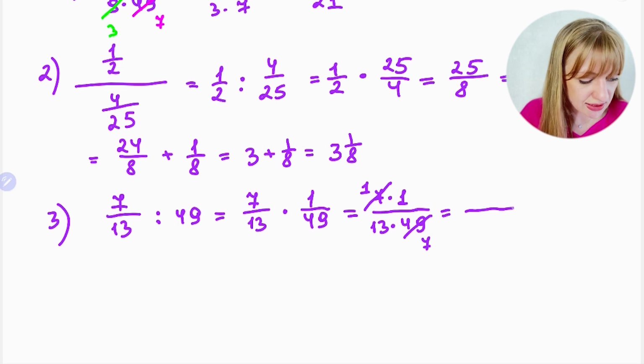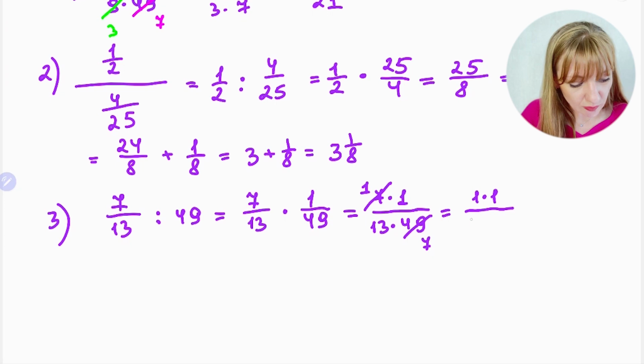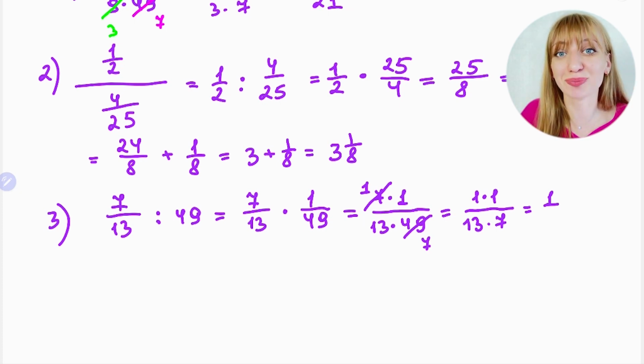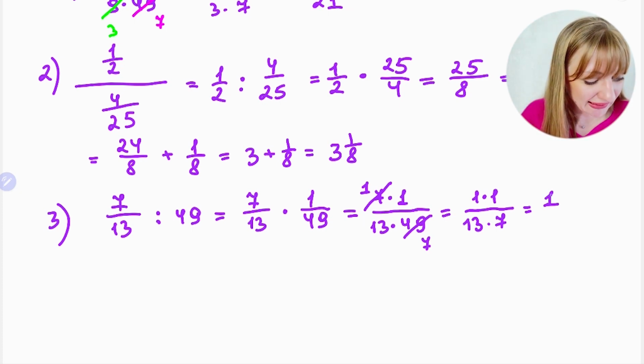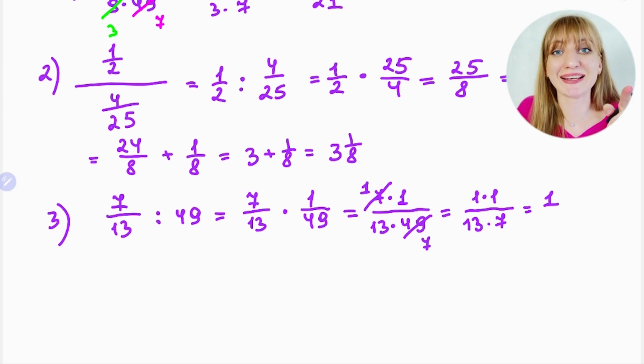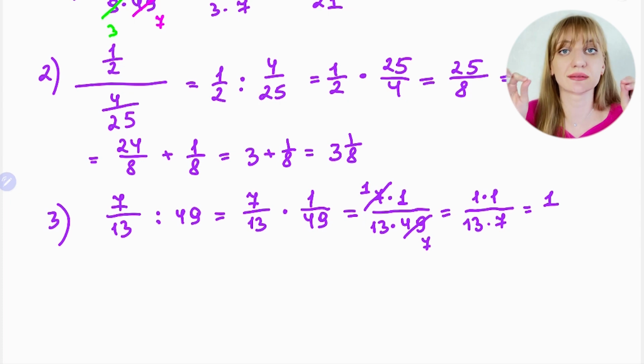Then you see that in the numerator you have just 1 times 1, and in the denominator you have 13 times 7. And 1 times 1 is 1, this is also important. And then you have 13 times 7. How to multiply 13 by 7? Also no calculator, no pen, just in your head. I'll teach you a very simple way to calculate it quickly.